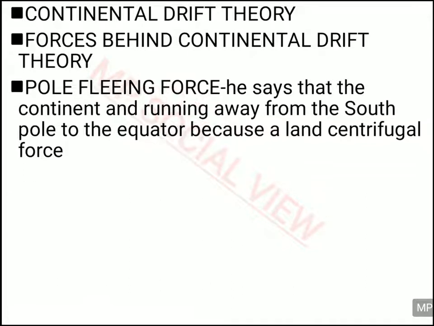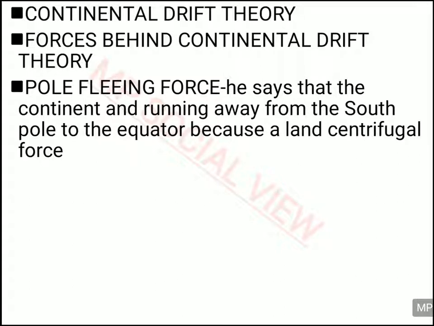These are the arguments he gave to justify his theory, but the scientists and geographers questioned him. Okay, we agree that these continents were parts of the same continent called Pangaea, but give us the reason how this Pangaea broke away. Why did this Pangaea break away? What are the forces behind the breaking away of Pangaea? So to justify his theory, he gave two forces for the breaking away of Pangaea, and those forces were